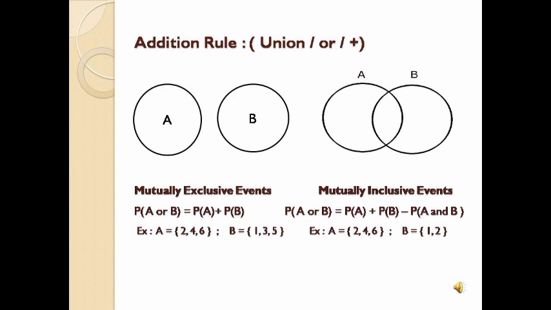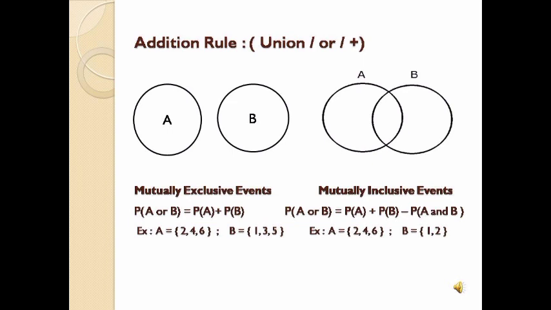For mutually exclusive events, the addition rule is P of A or B equals P of A plus P of B. For mutually inclusive events, the addition rule is P of A union B equals P of A plus P of B minus P of A intersection B. How will you identify whether the given question is mutually exclusive or inclusive, and which addition rule to use? We'll see in the next example.